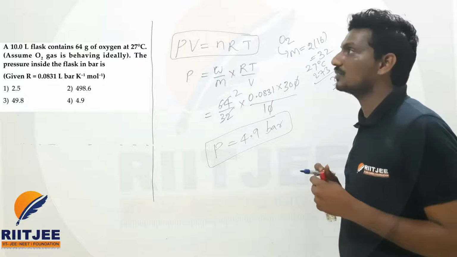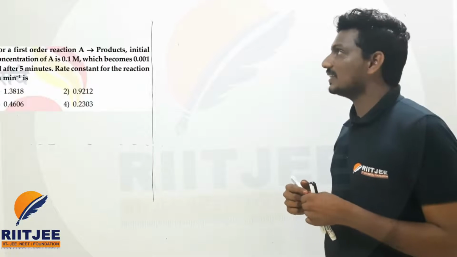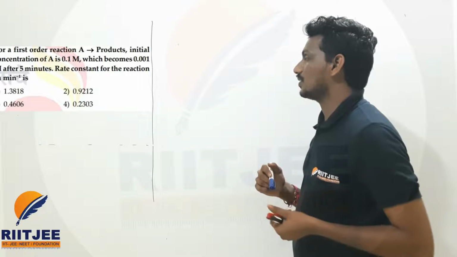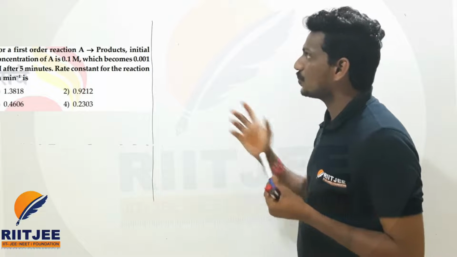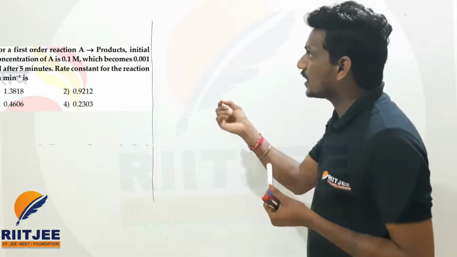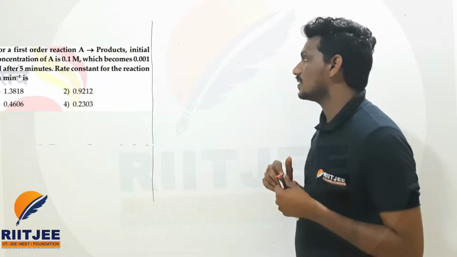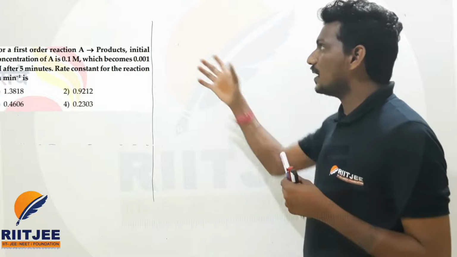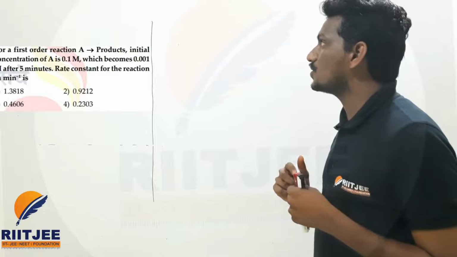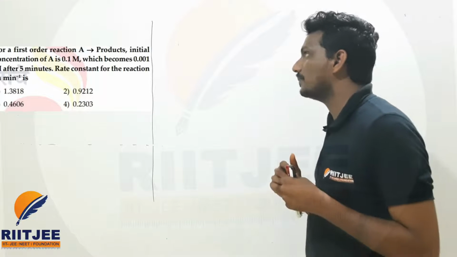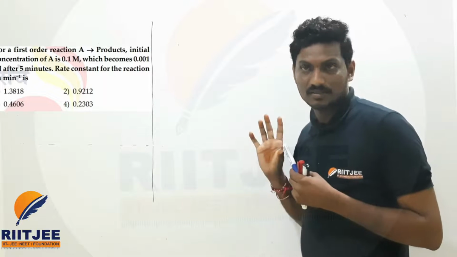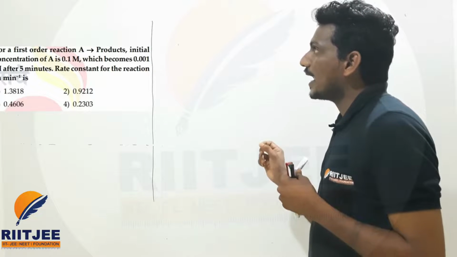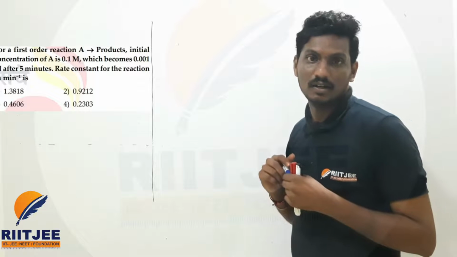Let us move to the next question. For a first order reaction, A gives rise to product. The initial concentration of A is 0.1 M, which becomes 0.001 M after 5 minutes. What is the rate constant for the reaction in minute inverse?